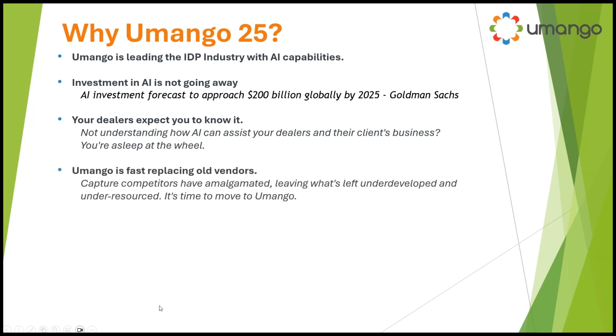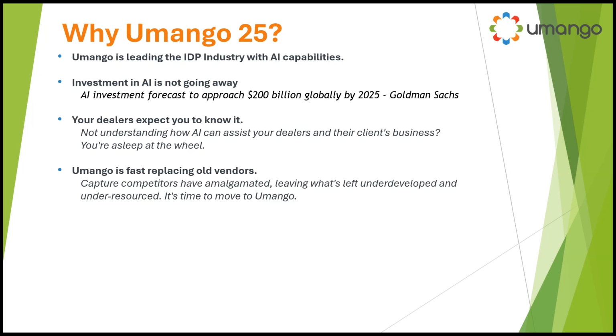And I'm pleased to say that Umango is really outmaneuvering a lot of the competitors in the market. A lot of the competition is just not focused on this whole AI and intelligent document processing arena. They might be focused on old school capture technology. They're not supporting the industry. So I'm very pleased to say we are taking market share by storm.